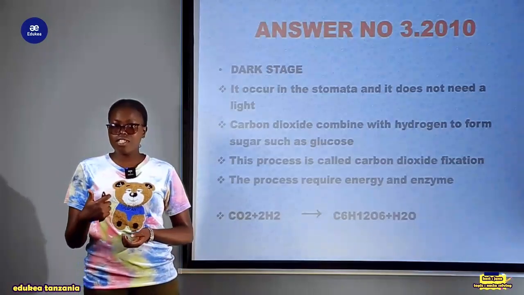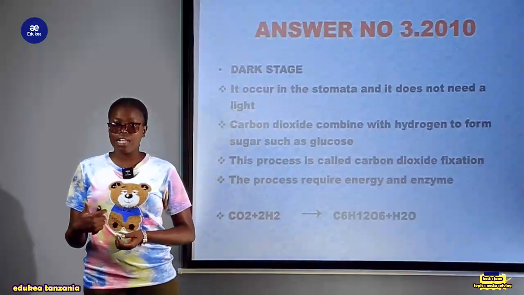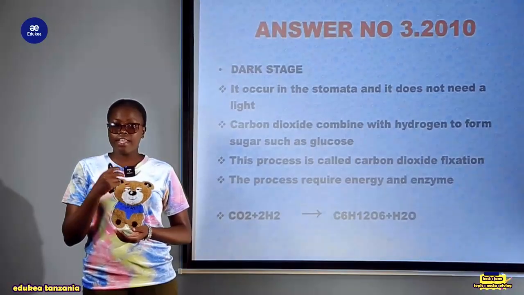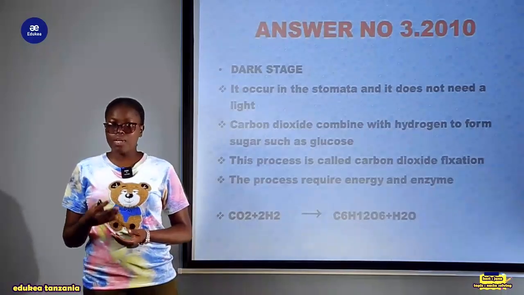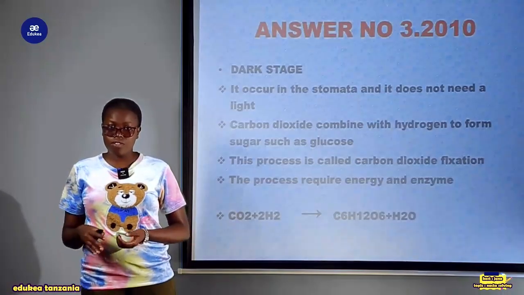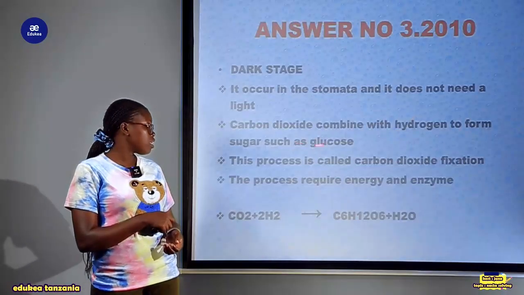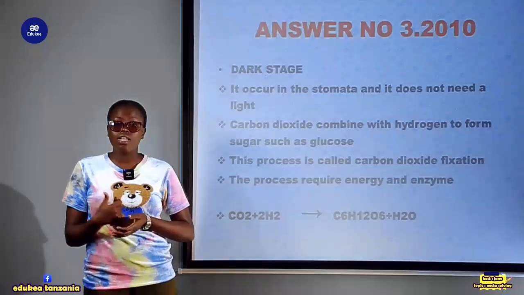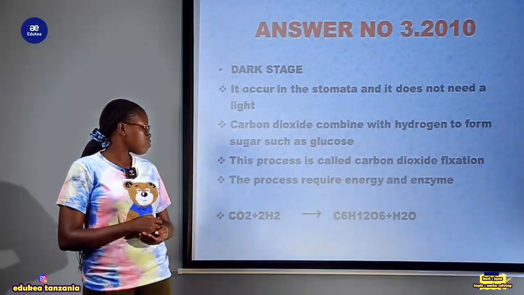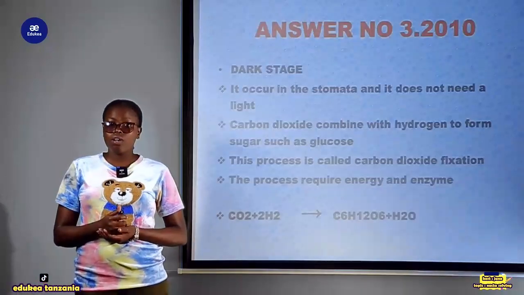So in order for photosynthesis to be accomplished, it involves these two phases, the light phase as well as the dark phase. The light phase involves the splitting of the water molecule into hydrogen and oxygen, while the dark phase involves combining the hydrogen, which has been obtained from the splitting of the water molecule, with the carbon dioxide to form glucose. So glucose is one of the end products of